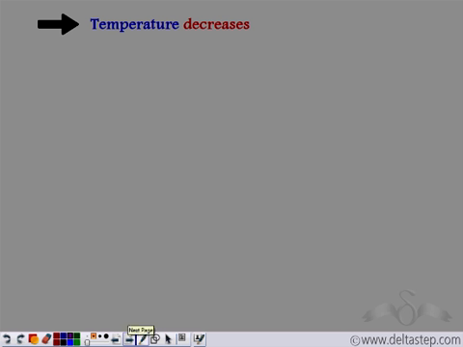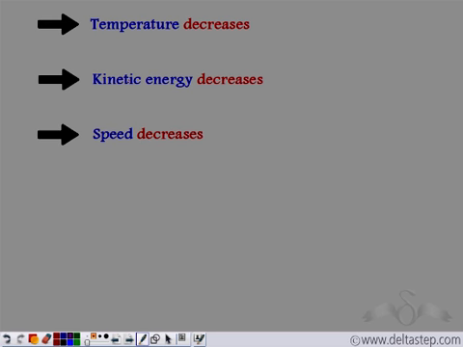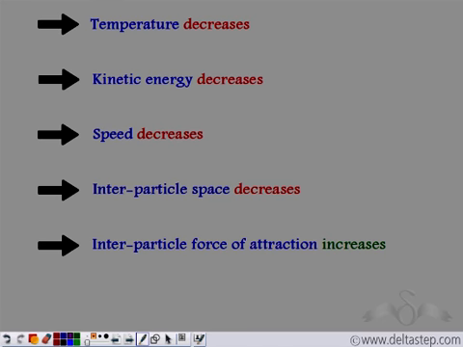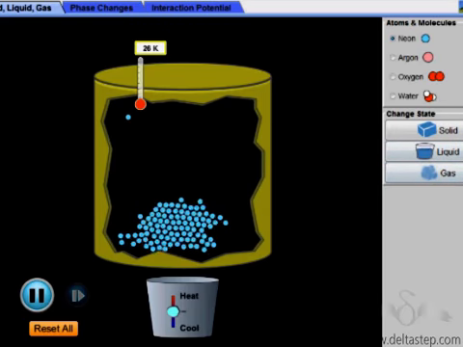When we remove heat from the sample, that is, we decrease the temperature, we are decreasing the kinetic energy of the particles. As the kinetic energy of these particles decreases, so does their speed. And now the particles move with a lesser speed, so the interparticle space between the particles decreases. This in turn leads to an increase in the interparticle force of attraction, and so the gaseous form changes into the liquid state. Let's see how it happens.